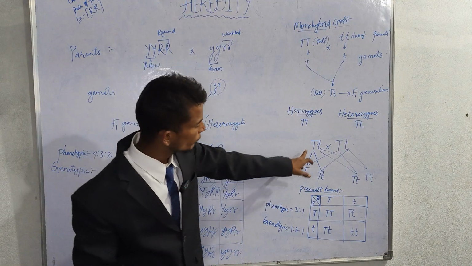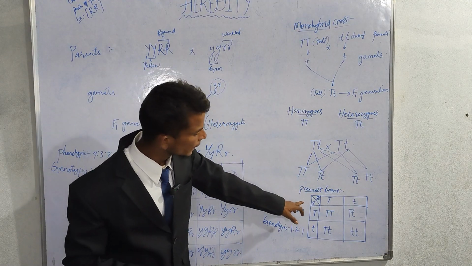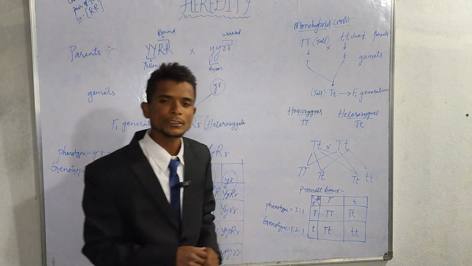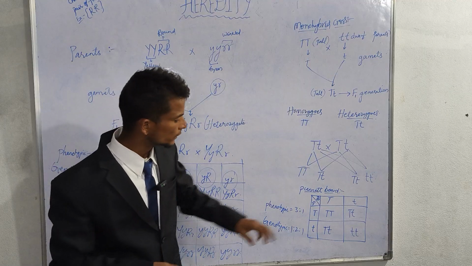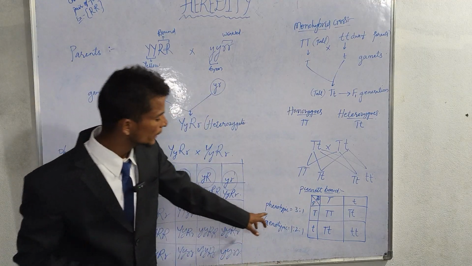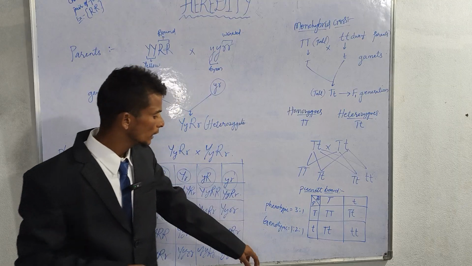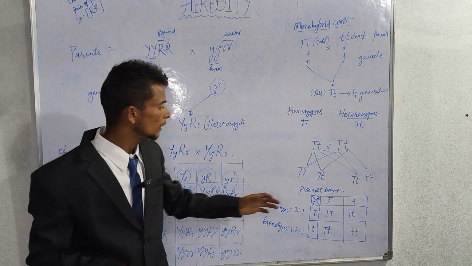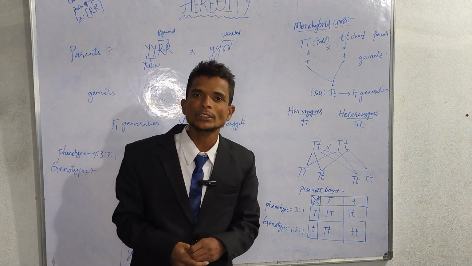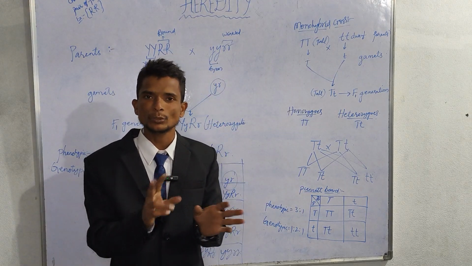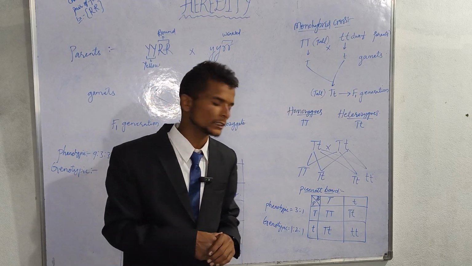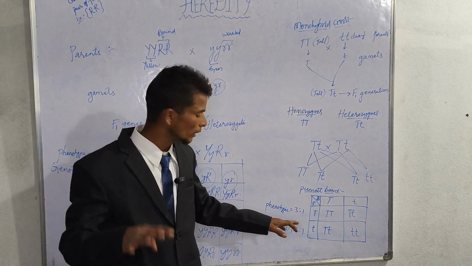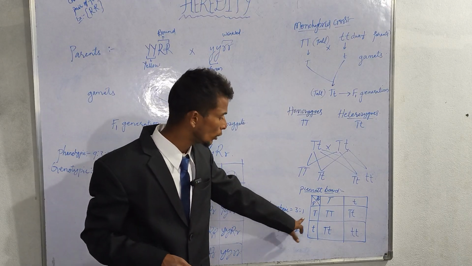Here in F2 we will get gametes like capital T and small t. When we cross these two, we get a phenotypic ratio of 3 to 1 and a genotypic ratio of 1 to 2 to 1. What is a ratio? A ratio is nothing but the difference between two characters, two traits. Here we are getting four daughter cells. In these four, we are getting three tall and one dwarf.